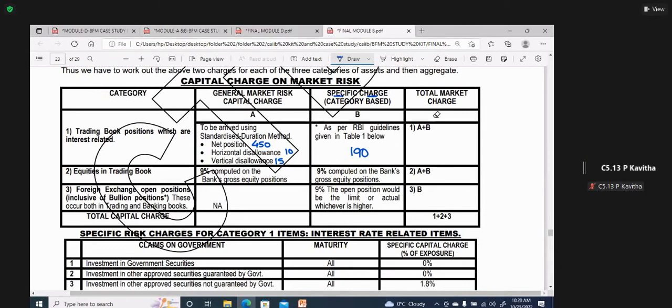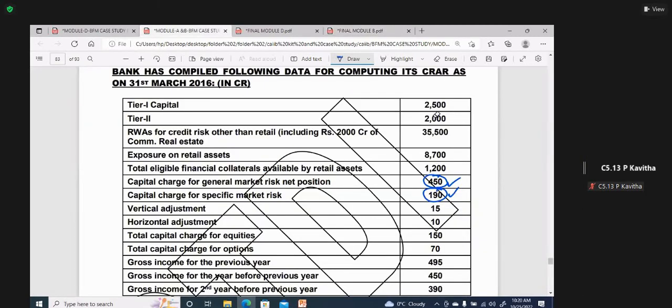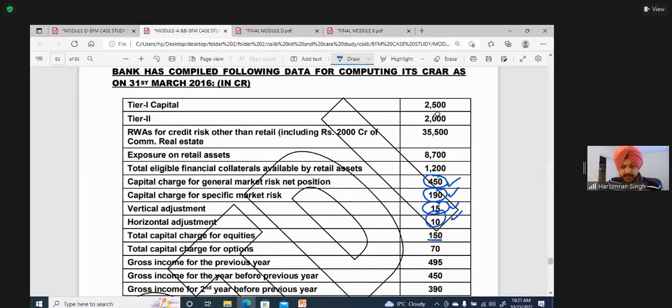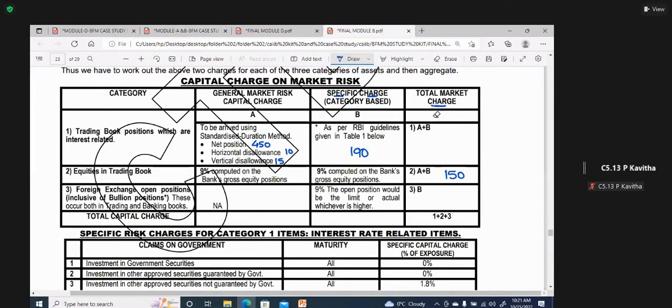Yes, sir. These two are done. Then he gives you the total capital charge for equities, so that means this 150 is A plus B. Then he says total charge for options. Options are also here only.